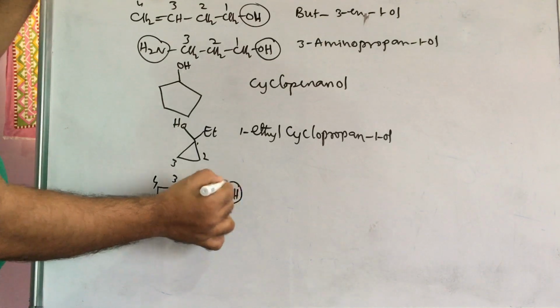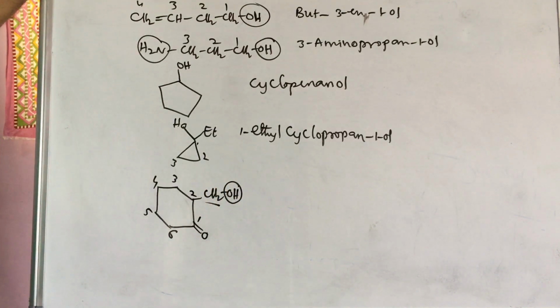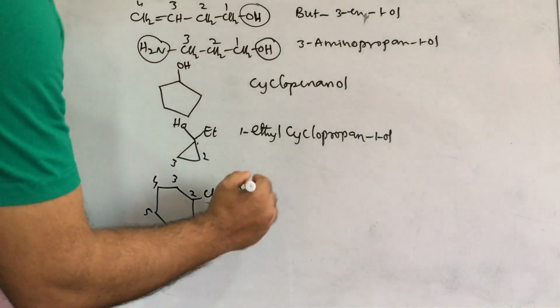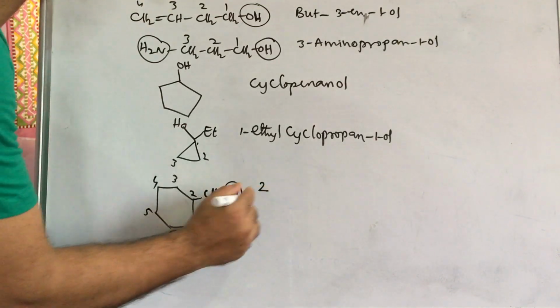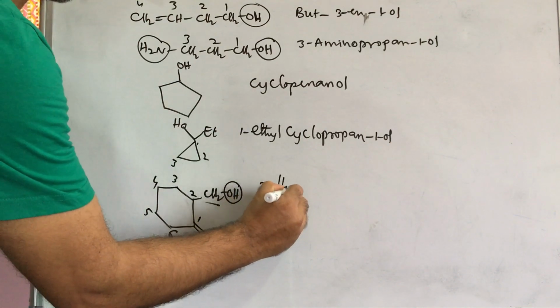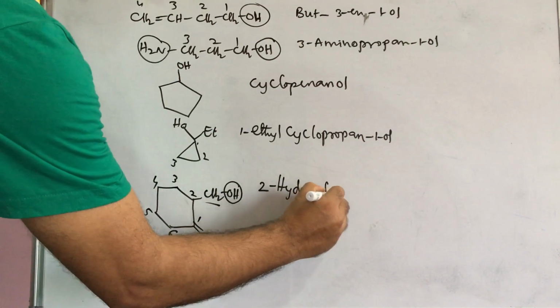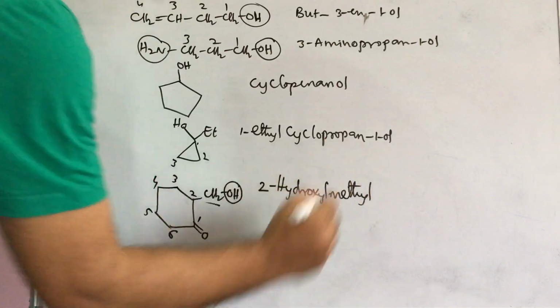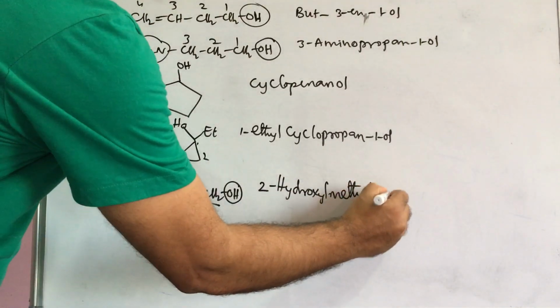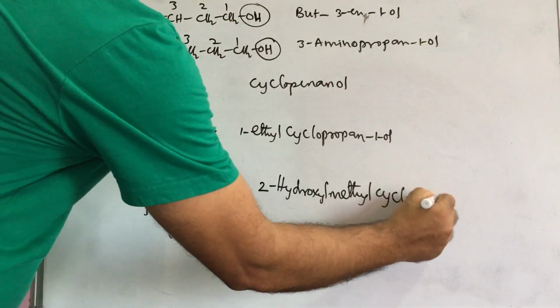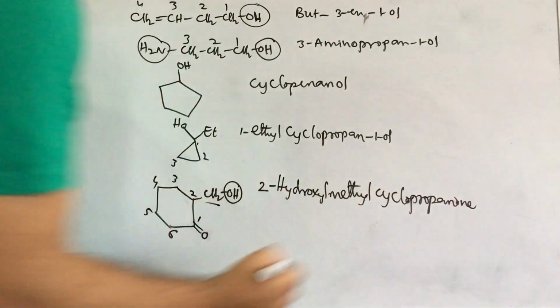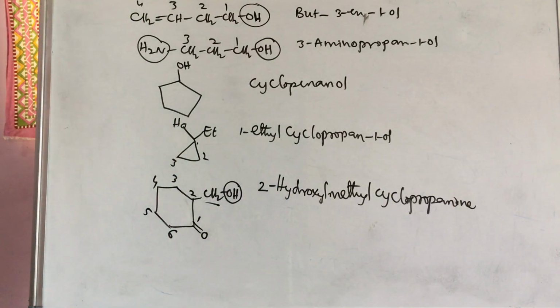This is hydroxymethyl, because one carbon is there, that is called meth, one hydrogen less means methyl. Then it is at the second position. So 2-hydroxymethyl cyclopropanone. This is the name of the given compound.